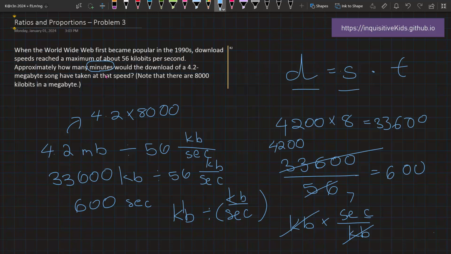But again, the circled word here is minutes: how many minutes? So we would have to divide seconds by 60, which would give us 10 minutes. So it would take about 10 minutes.